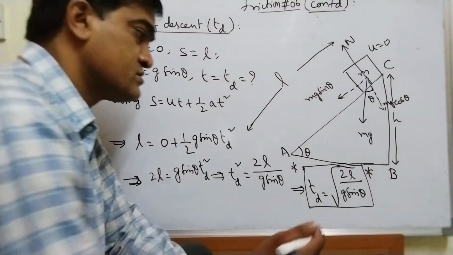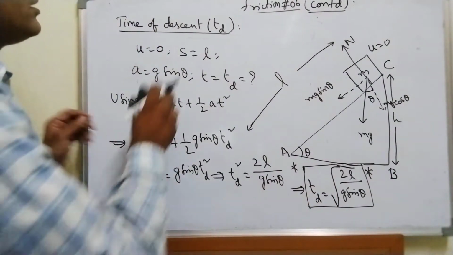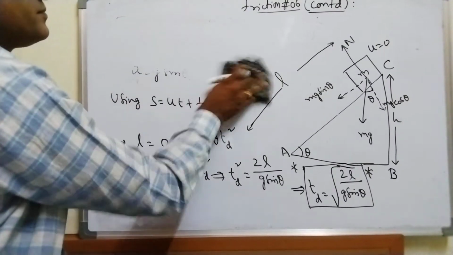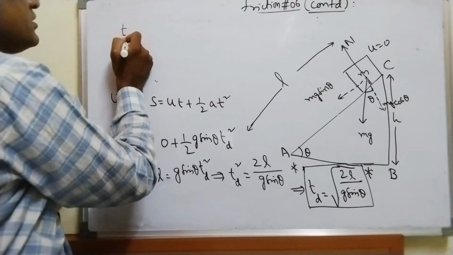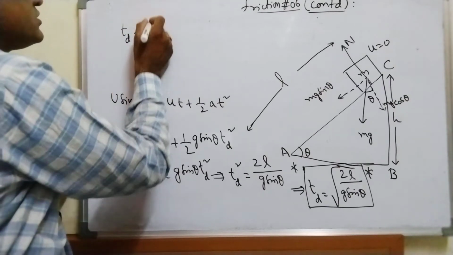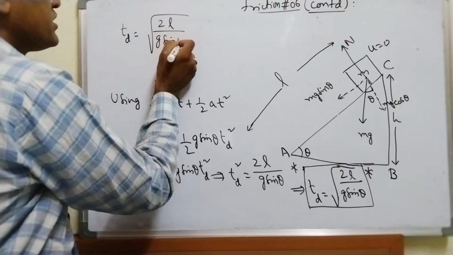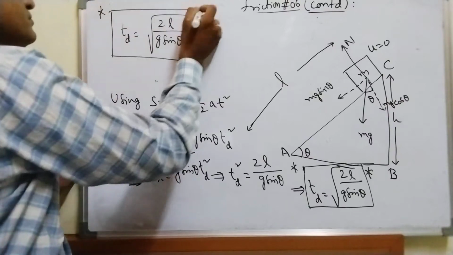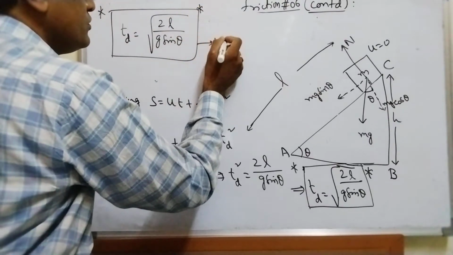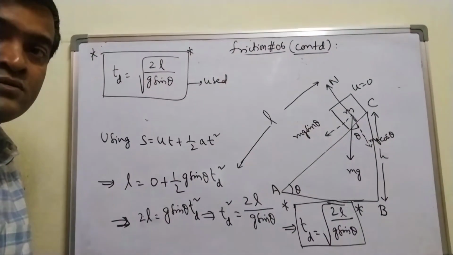Whatever formula I got for td, let me put it in brackets and box it: td is equal to root over 2L by g sin theta. Use this formula when length L is given. I hope it is clear.